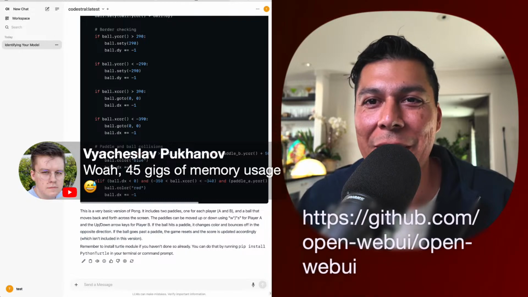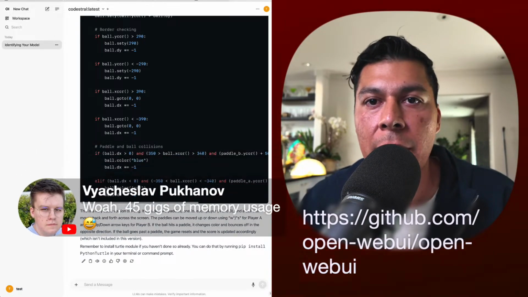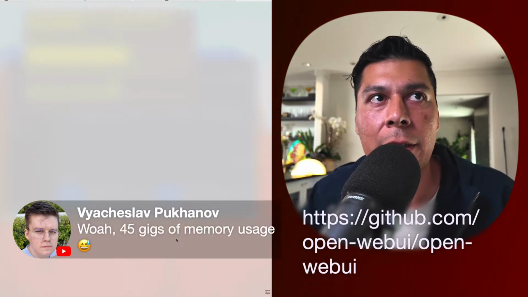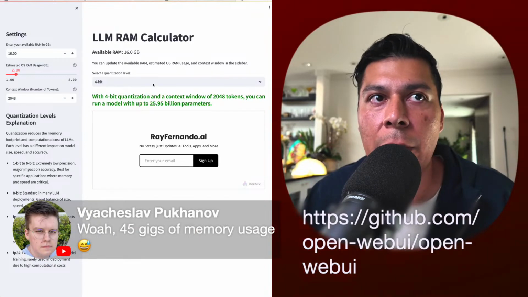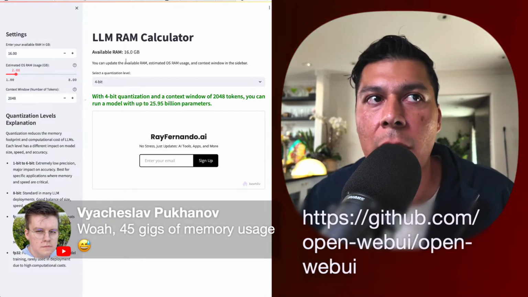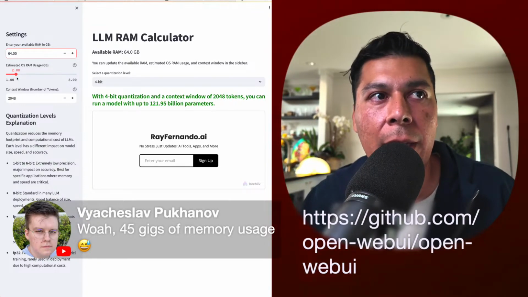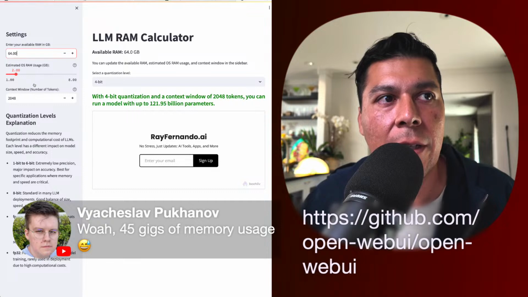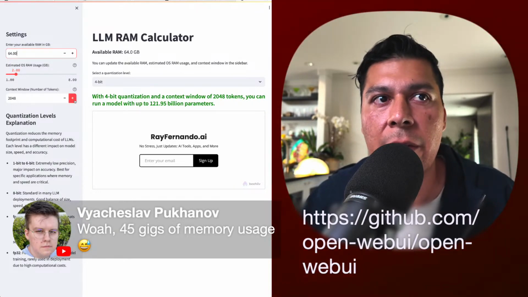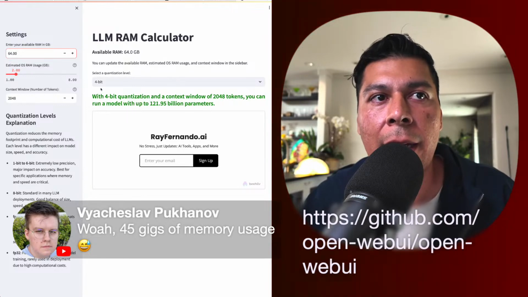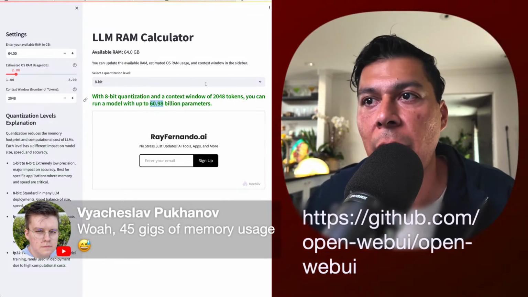Yeah, 45 gigs of memory usage. That's a really good question, and it brings me to another point. I made a calculator called LLM-calc for my website, and this tool helps me figure out what size model I can run on my computer. All I have to do is give it 64 gigs of memory for my computer. The estimated usage is around 2 gigabytes for the OS, and the context window we're probably working with is about 2,000 tokens, maybe a little bit more. So if I have an 8-bit quantization, I could run about a 60 billion parameter model.